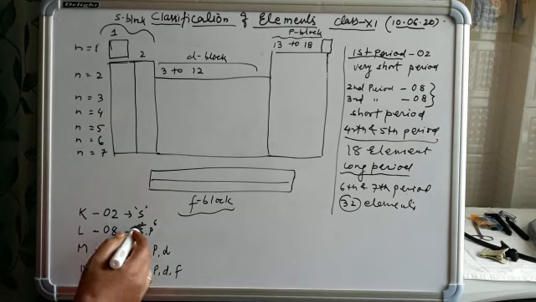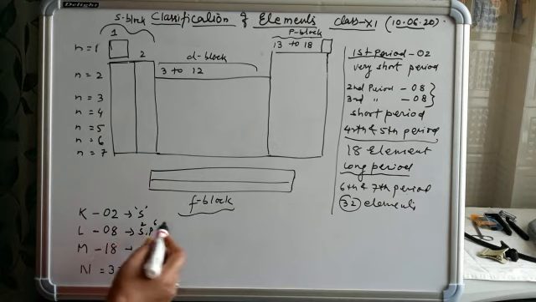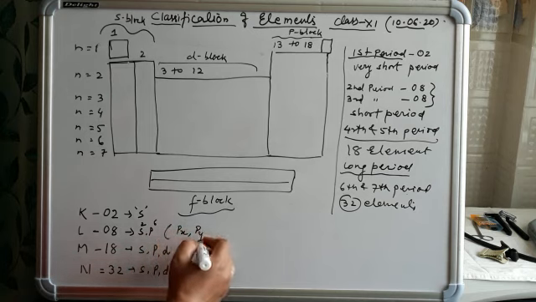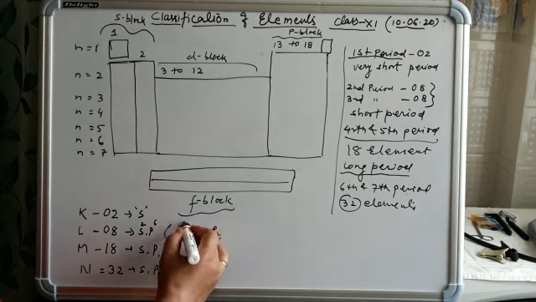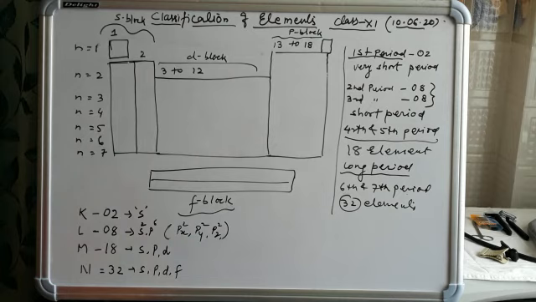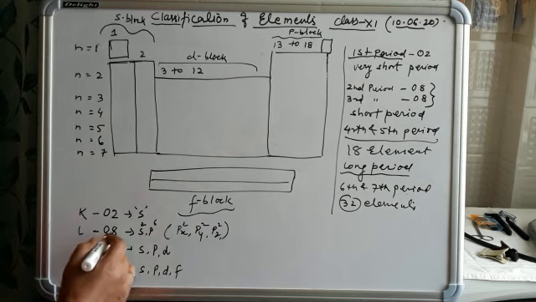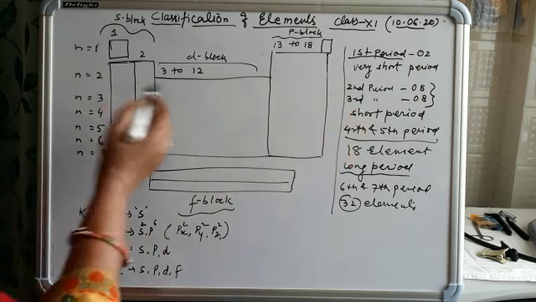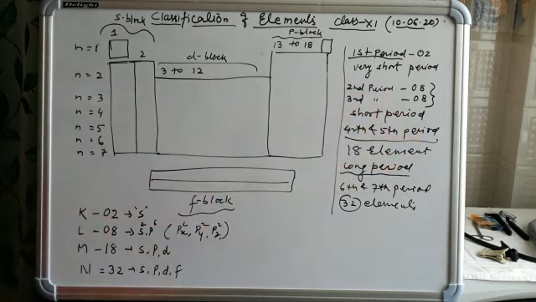In s orbital only 2 electrons are present, and in p orbital there are px, py and pz. So 2, 2 and 2, total 6 electrons are present in p orbital. In that condition, total number of electrons in L shell is 8, and in this L shell 8 electrons are present, so it represents the second period and third period in which total 8 elements are present, and it is known as short period.